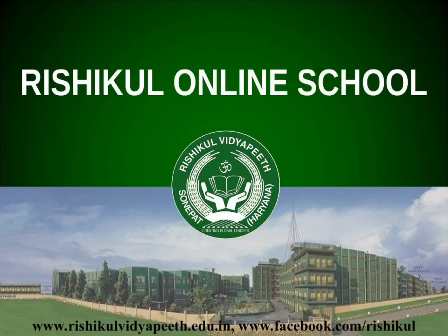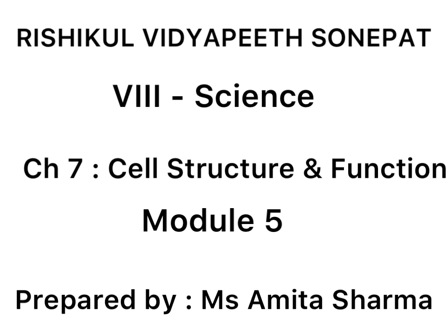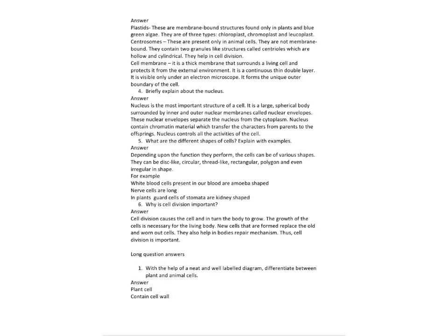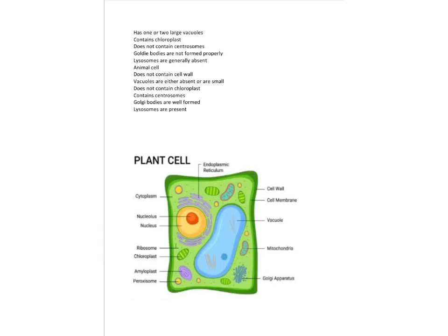Hello dear students. In this module, we will discuss the long answer questions of chapter 7, Cell, Structure and Function. The first long answer question is: differentiate between the plant and animal cell with the help of a well-labeled diagram. So in the answer of this, first you need to draw a well-labeled diagram of plant cell as well as animal cells. Then we will write the differences between plant cell and animal cell.